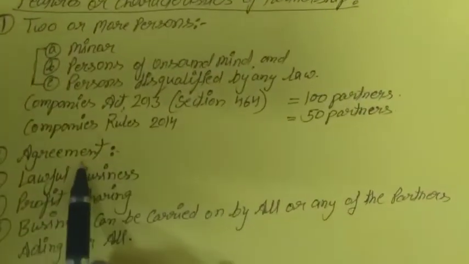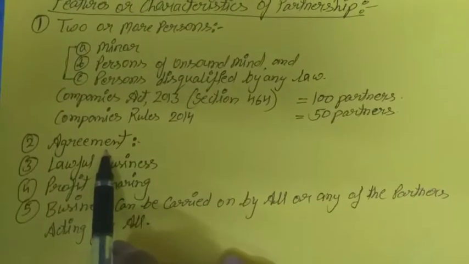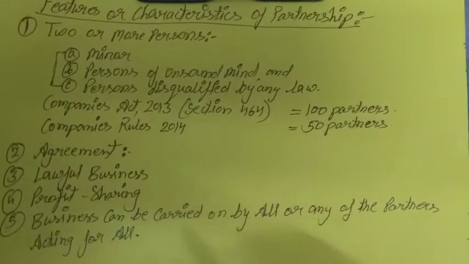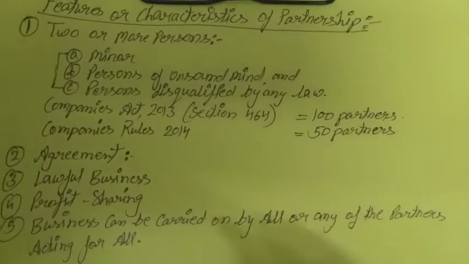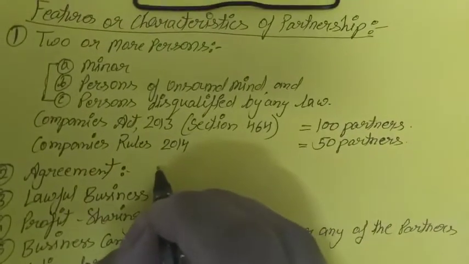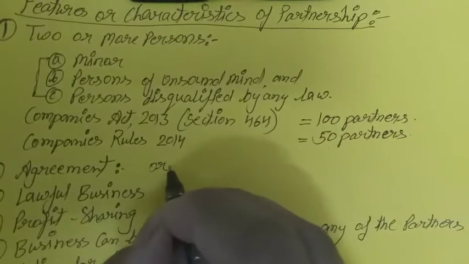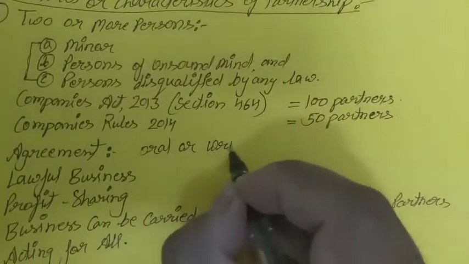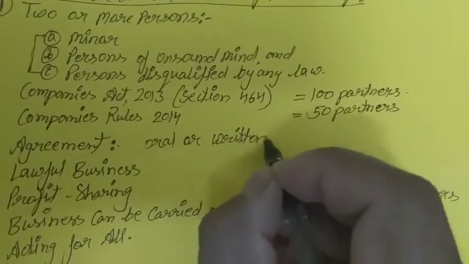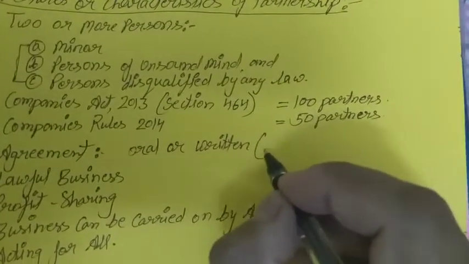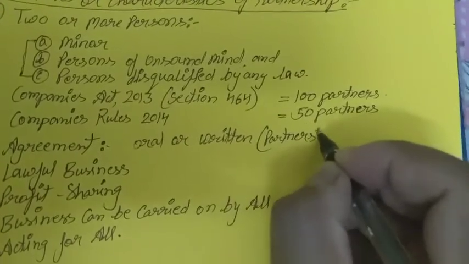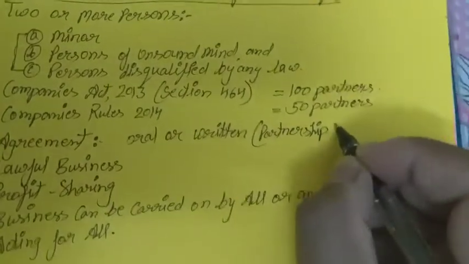Next one is agreement. Before starting the partnership, partners make their agreement. That may be written or oral. So agreement can be oral or written. A written agreement is called the partnership deed.